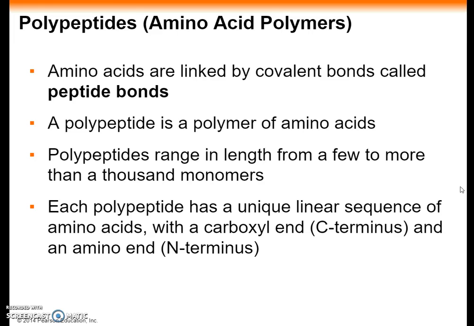At one end is an amino acid with a free amino group, which is called the N-terminus. At the other end is the free carboxyl group, the C-terminus. Polypeptides range in size from a few monomers to thousands. Each polypeptide has a unique linear sequence of amino acids.